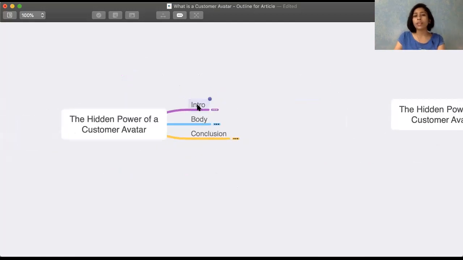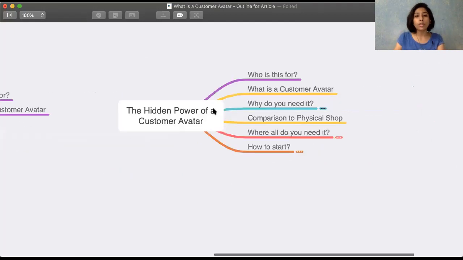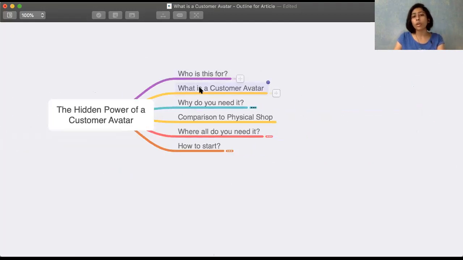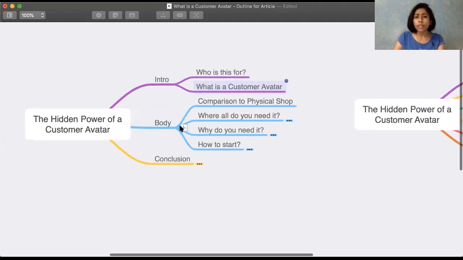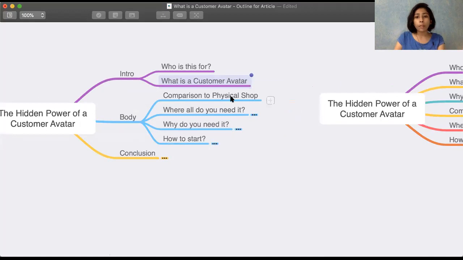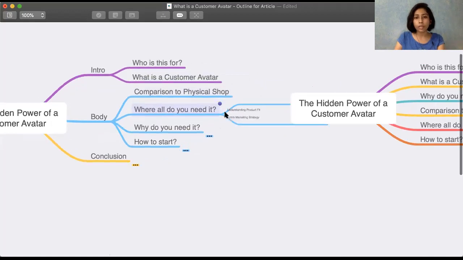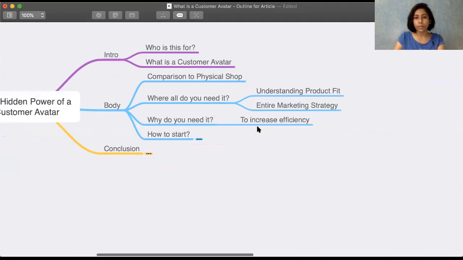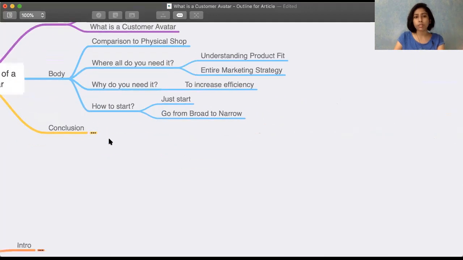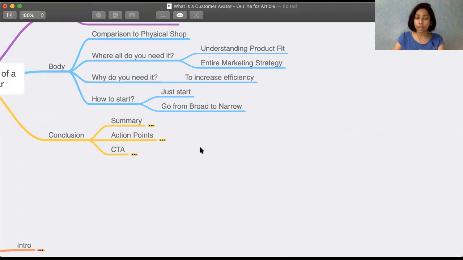But if you get started with first breaking it down into three parts, and then you start breaking down the topics under each thing. So now instead of just coming down with who is this for, what is a customer avatar, you put it under intro. Then you think what will come under the body, and then you go ahead and you elaborate on that. Okay, and you can see that this just becomes more structured.